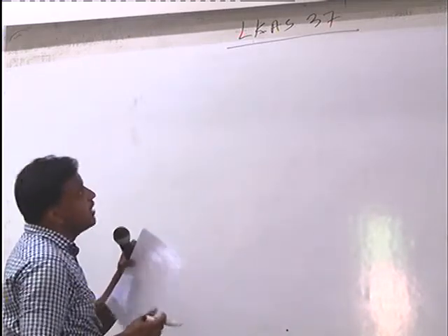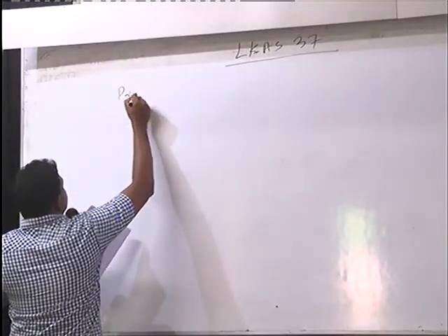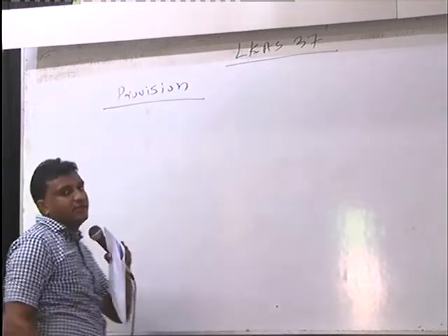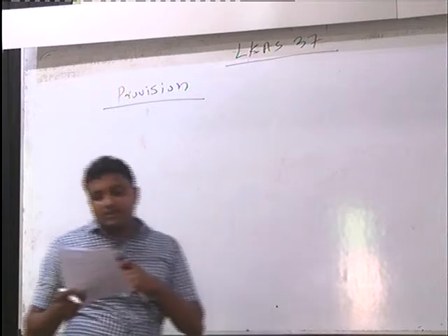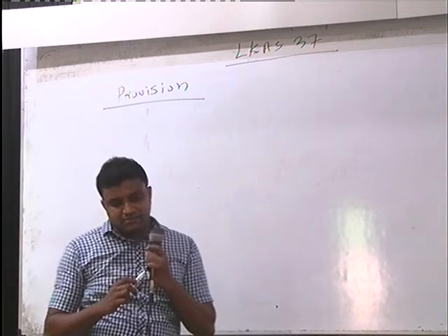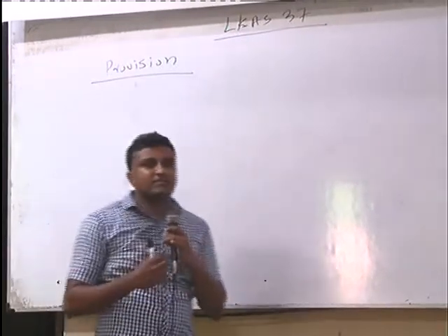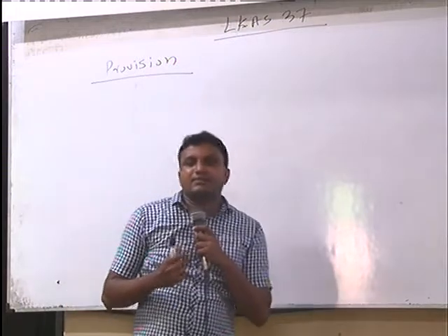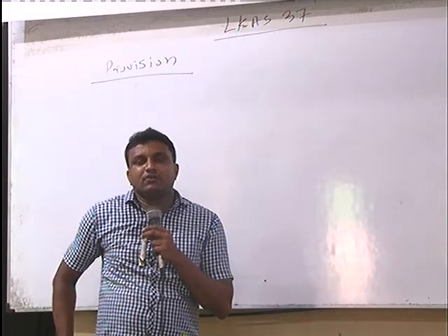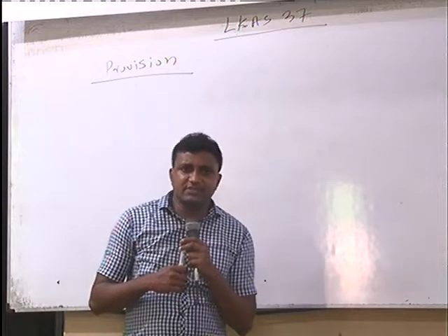I will take first, out of this LKS 37, the provision. Provision, right? This is the main area we want to discuss in this standard. You know what the meaning of provision is first. What are the examples regarding provision? Because we always use provisions in accounting, right? We are providing for some expenses. The normal example is the provision for bad debts, which we call the doubtful debt provision, right?